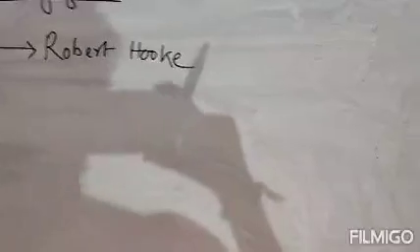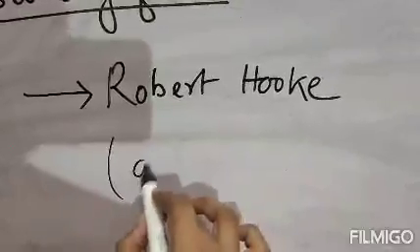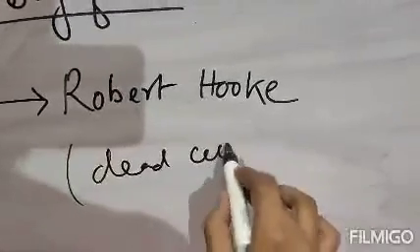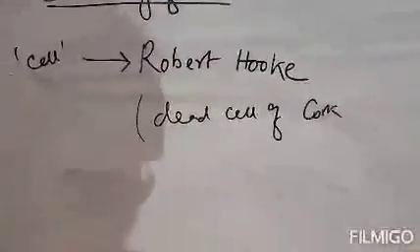He actually studied the dead cells of cork.